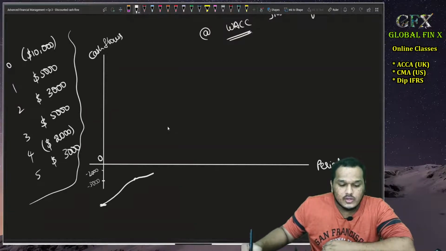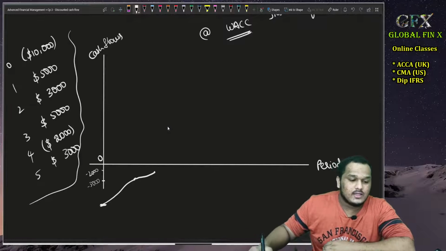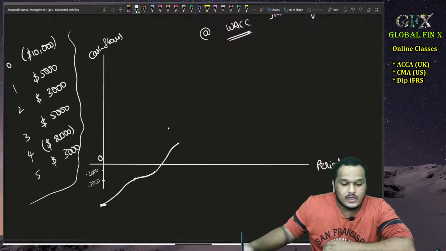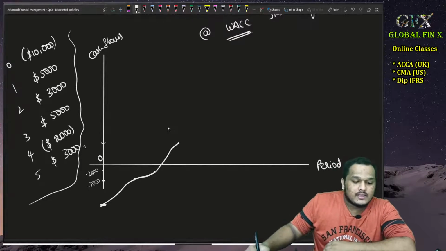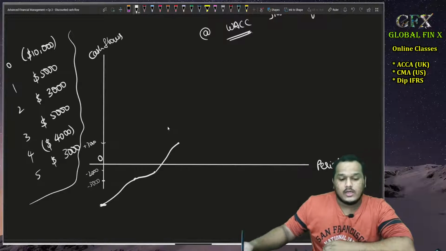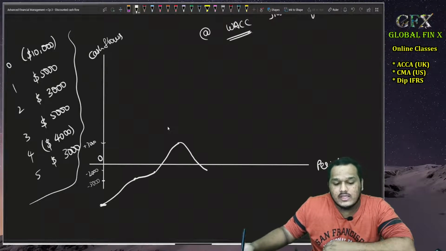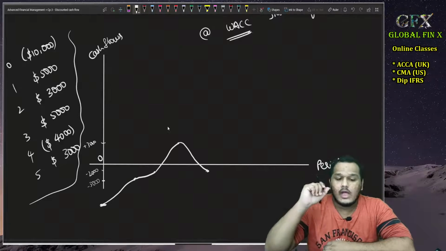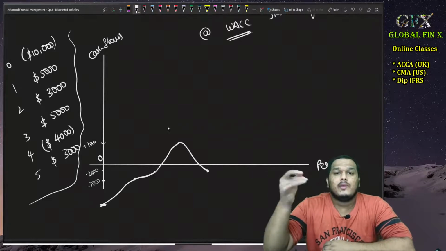So my net cash flows are now minus 2,000, and again plus 5,000 makes it plus 3,000. So I'll go to plus 3,000. Okay, now let's make it minus 4,000. Now again there is a 4,000 reinvestment. That means my curve will go back to minus 1,000. Are you able to understand this? I'm talking about cumulative cash flows.